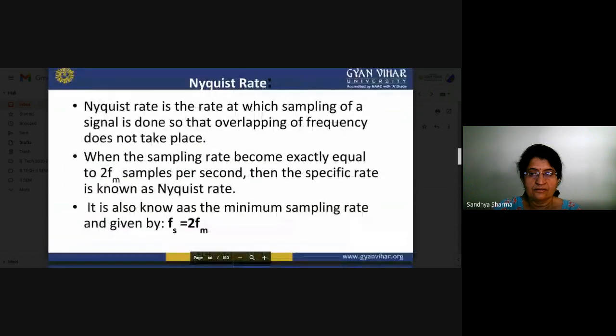Now we have already seen the Nyquist rate. That is basically the minimum sampling rate at which sampling is done. Why do we call it the Nyquist rate? At the Nyquist rate, there is no overlapping of frequency, and information is not lost. So when the sampling rate is exactly equal to 2fm or greater than 2fm, that type of sampling is feasible in our communication system.